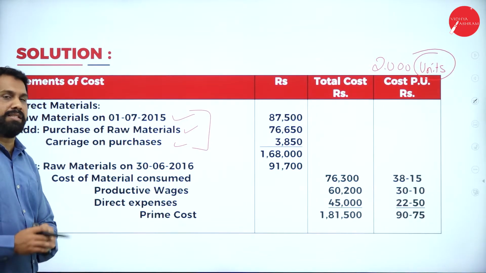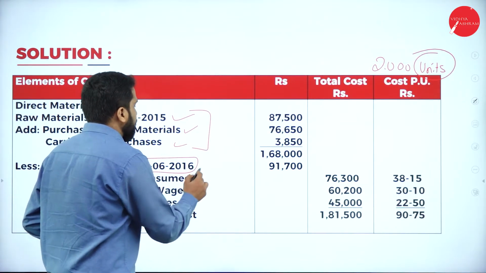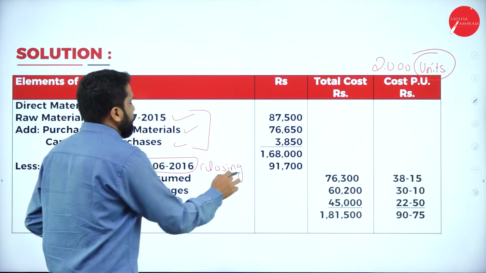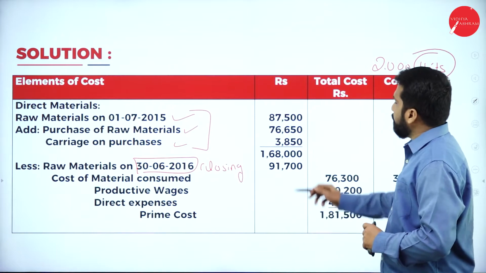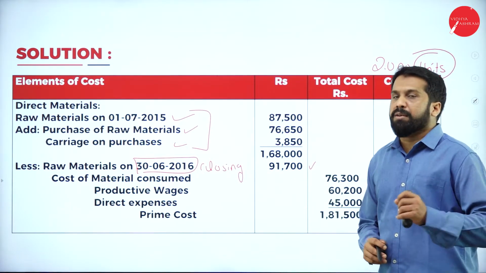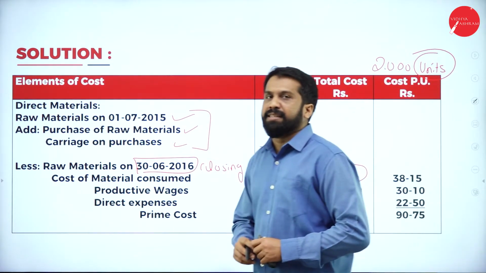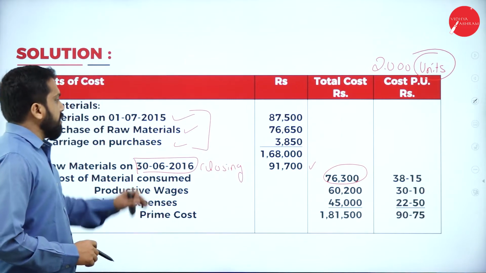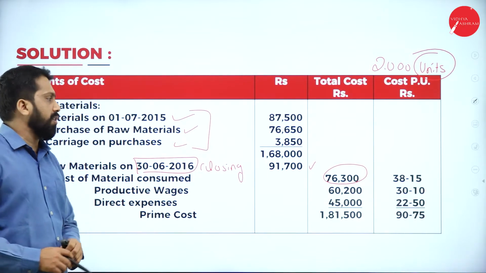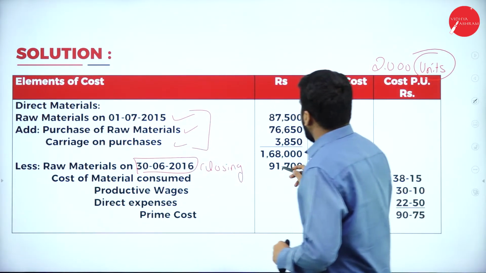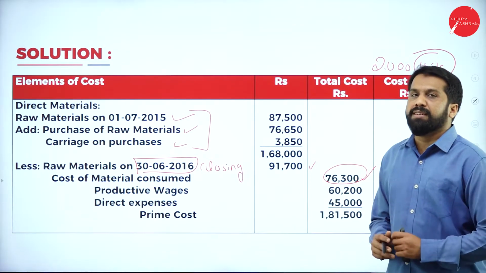Once you are done with this, now, raw materials on 30th, this will be your closing. Closing, always add or minus? We should minus. Closing we have to minus. In this, 91,700 we should minus. From this, if you minus, you get around 76,300. Clear? Yes. So you have done with that. Now, once you are done, you got the cost of material consumed. How come? 1,68,000 minus 91,700. 76,300 is the cost of raw material consumed.